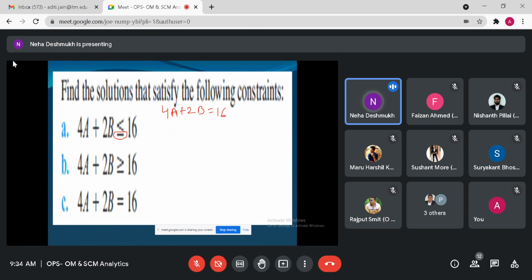How to calculate? Two methods, or the simplest method we'll discuss. In any value or in any graphical representation, there are two coordinates, right? One is x coordinate, other one is y coordinate, right?